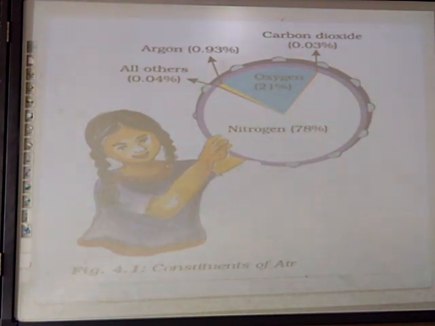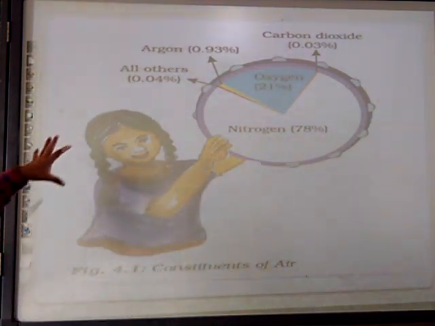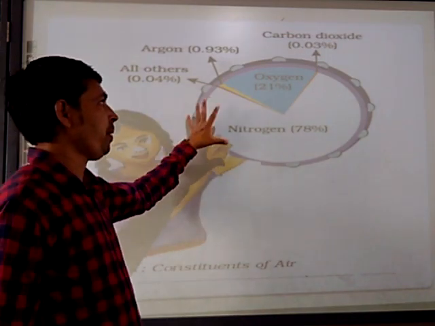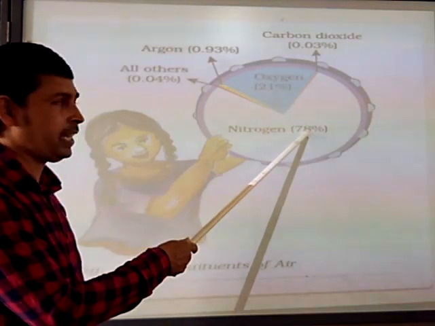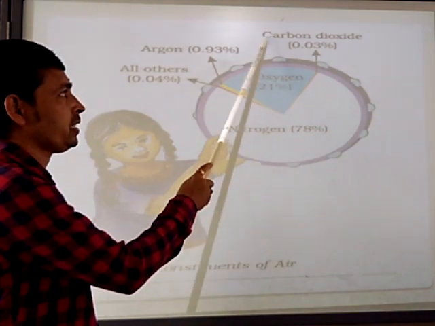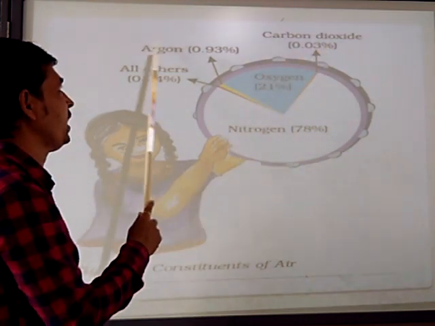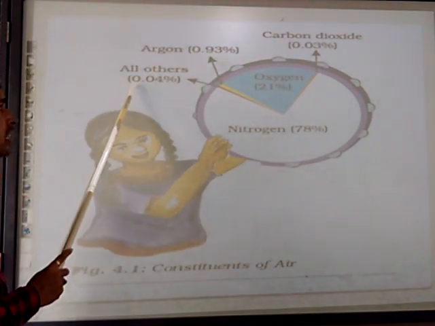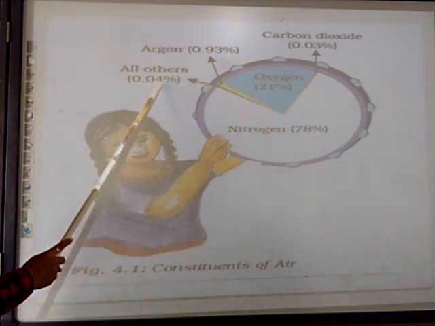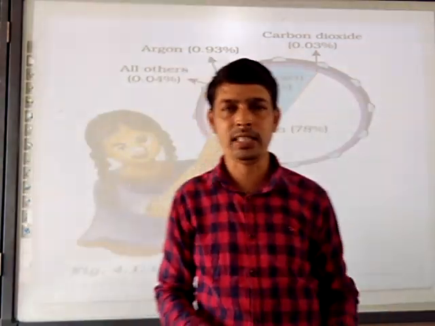This pie chart is talking about the constituents of air. The girl is holding the pie chart, right? In that you can see nitrogen 78%, oxygen 21%, carbon dioxide 0.03%, argon 0.93%, and all others 0.04%. In that we are including the dust particles and other gases also.